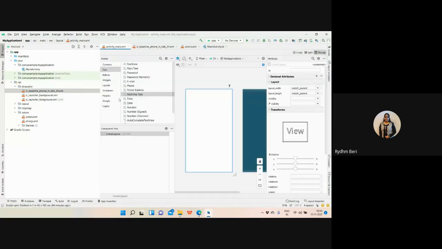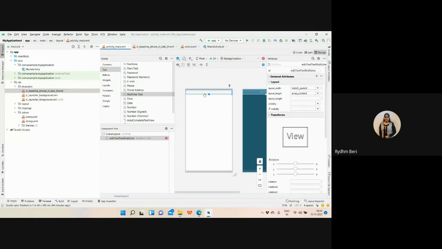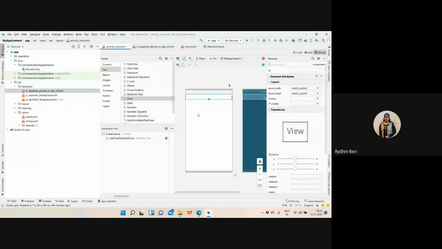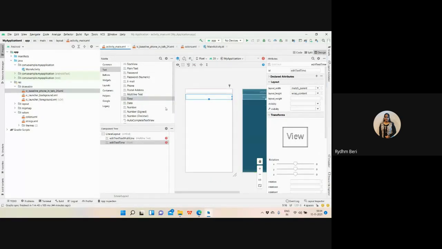So let's move to the designing part. I'm having the multi-line text, so it is capable of taking text in multiple lines. Then if you want to have date and time, you can have that. If you have only numbers, you can have that. If you want autocomplete text, you need to specify whether it will have a phone number or something else, and it will show you the options.